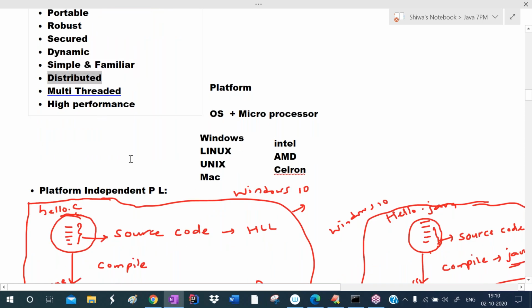And next it is the distributed programming language. We can develop distributed applications. If the same application resides on many machines, that is a distributed application. And it is a multi-threaded programming language. Multiple parts of the same program can be executed simultaneously. That concept is called multi-threading. Due to multi-threading and the JIT compiler, high performance is there for Java. So till here we discussed in the previous session.